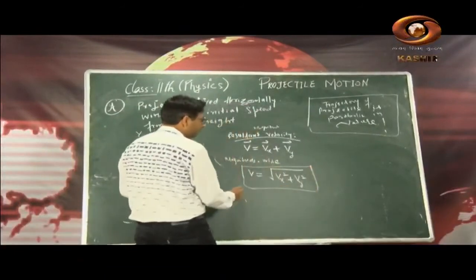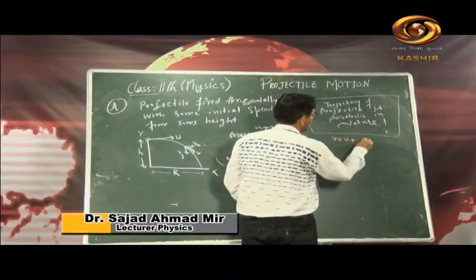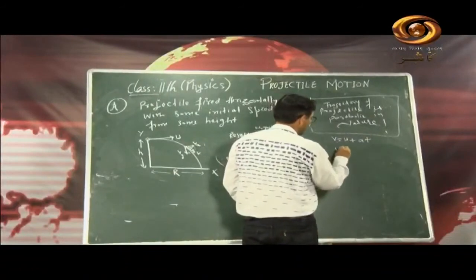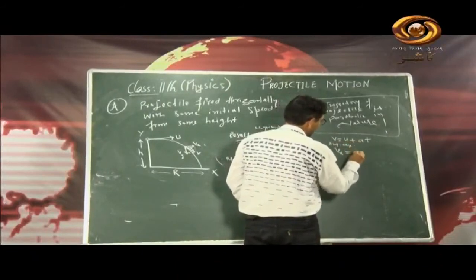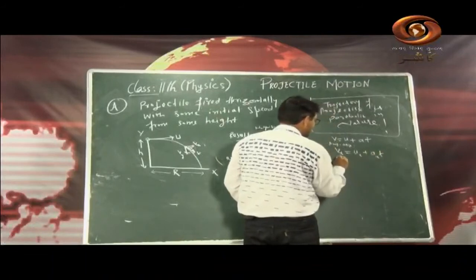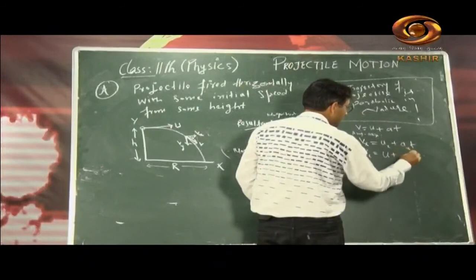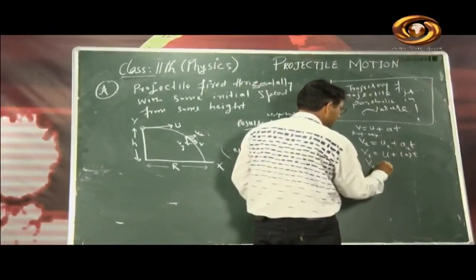Or else we can use the equation of motion. We know v is equal to u plus at. If we take this along the x axis, the x component, then vx is equal to ux plus axt. What is the initial velocity along the axis? That is u, and the whole second term becomes 0 because acceleration is 0, so 0 into t. We are left with vx is equal to u.